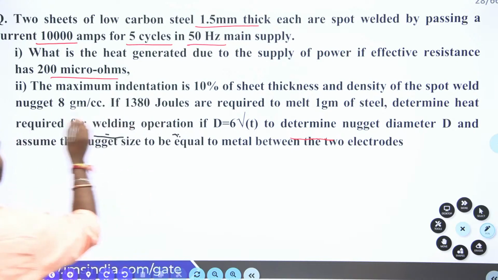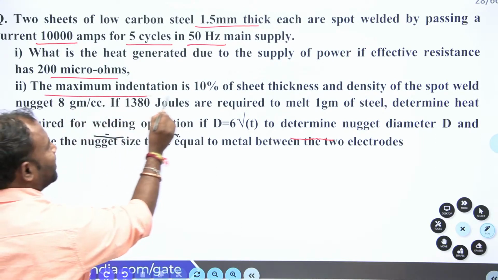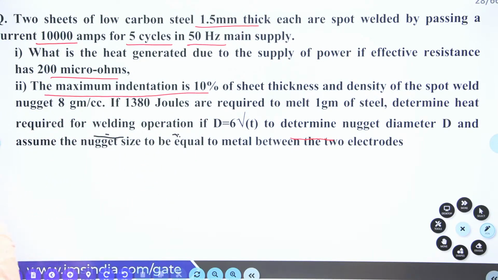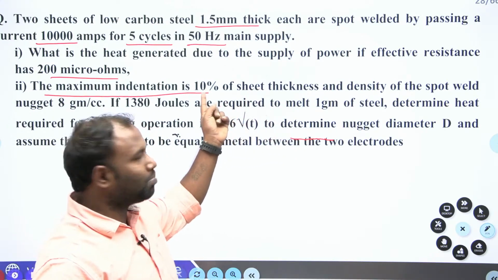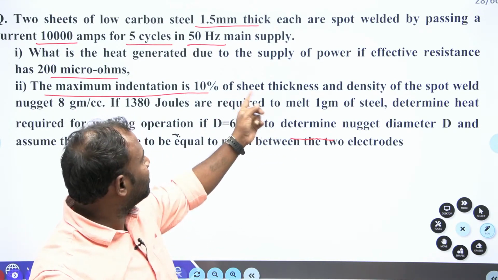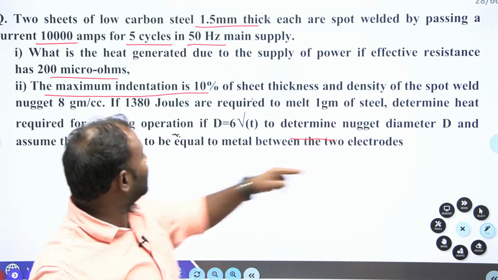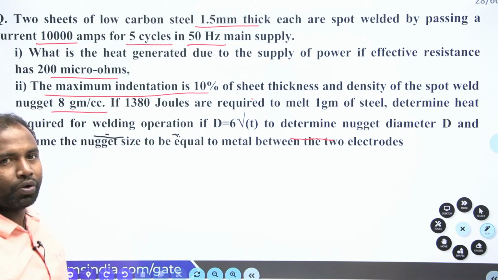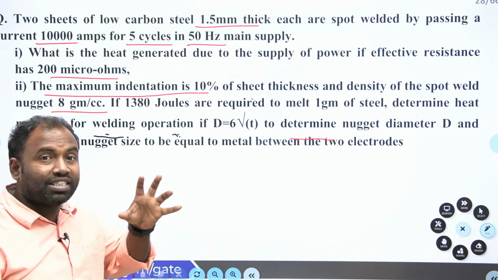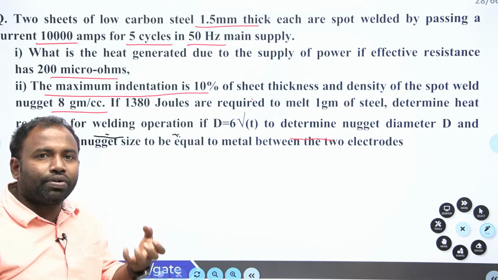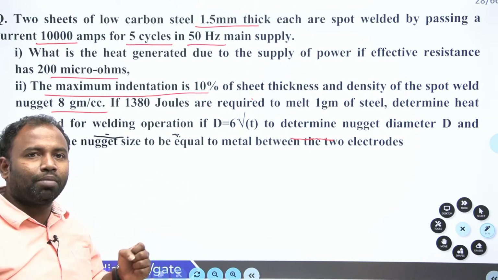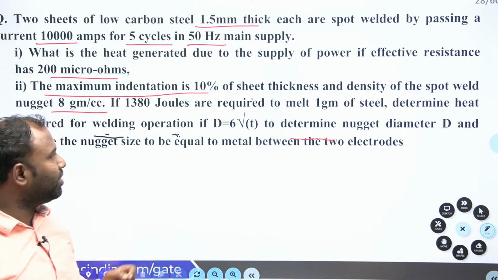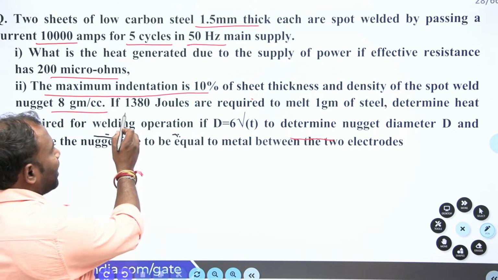The maximum indentation is 10% of the sheet thickness. Now, the density of the spot welded nugget is 8 gram per centimeter cube. Okay, nugget, that means whatever material you are using for the spot welding process, that material density is given as 8 gram per cc.